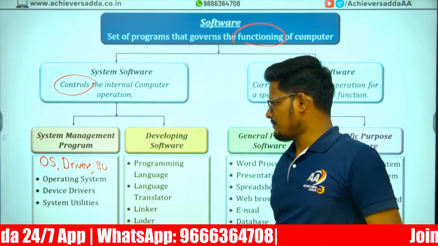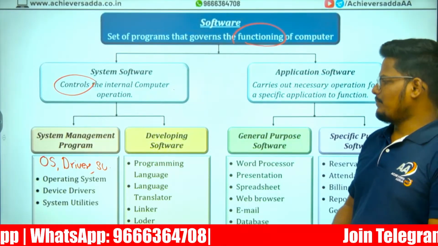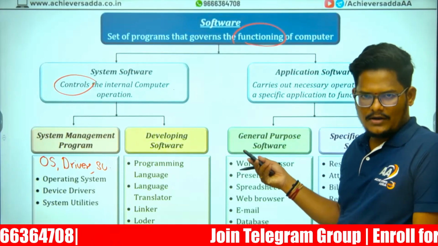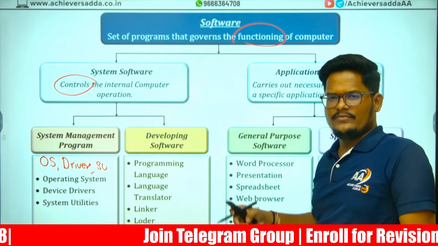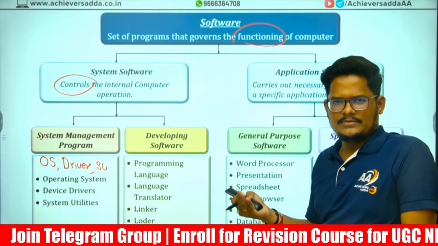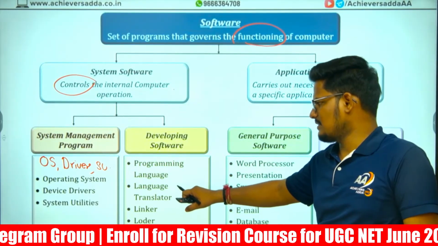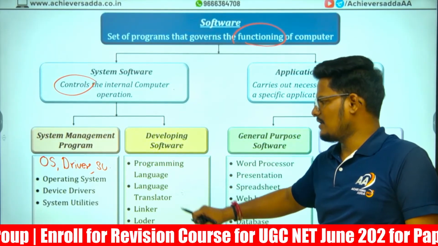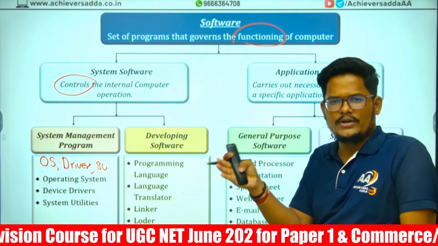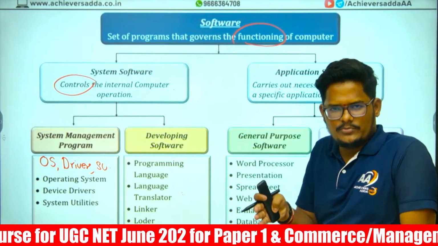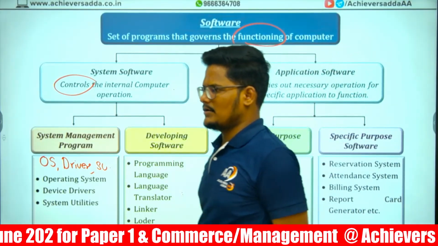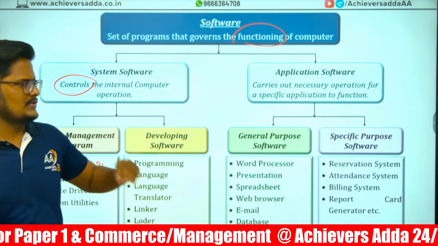Developing software means programming languages like SQL and Java, all these programming languages. Language translators, such as compilers and interpreters, come under the language translator category, converting code into machine language or binary language, which the computer can understand. And linkers and loaders are there. Linkers and loaders generally come under the system software.